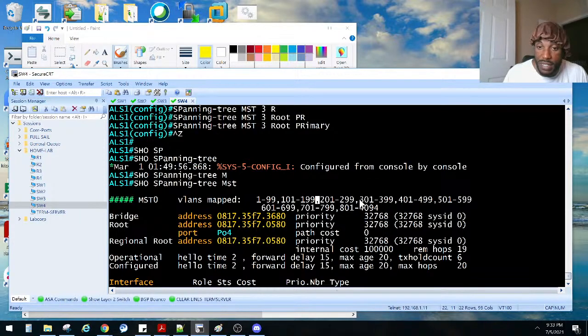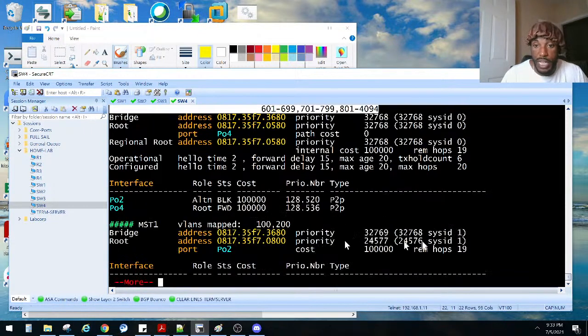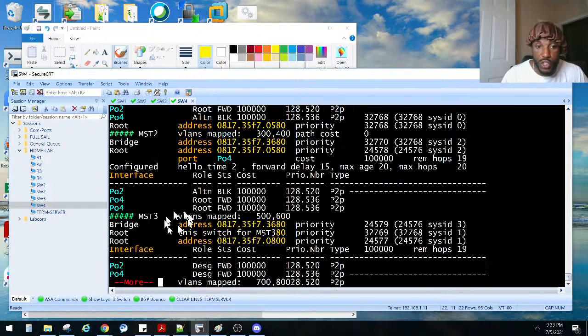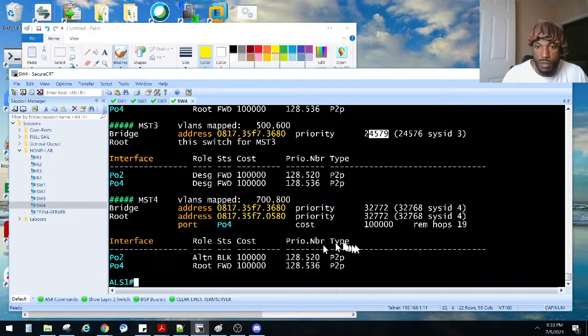Y'all see that? That makes any sense? Because remember, we created 100, 200, 300, and put them in other instances. 0 just gets everybody else. That makes sense, right? He is the root bridge for MST3. That's why we have a lower priority there. We have higher priorities for these other ones because somebody else is going to be root bridge for those, right?